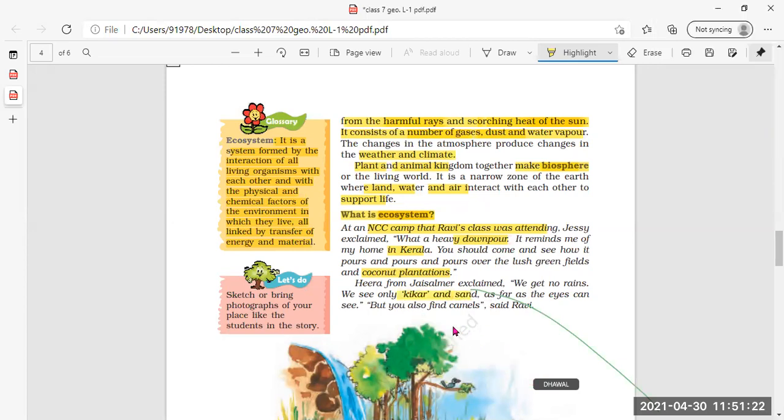Kikar is what? Kikar is a type of plant which mostly grows in desert areas. जहाँ पर पानी कम है वहाँ पर ये कीकर प्लांट रहता है. And sand, mostly we find the sandy area over here as far as the eyes can see. But you also find camels, said Ravi. Now Ravi is continuing with the explanation that कीकर और sand ही नहीं है, but animals के रूप में उनको camels भी देखने को मिलते हैं. Where? In Jaisalmer.